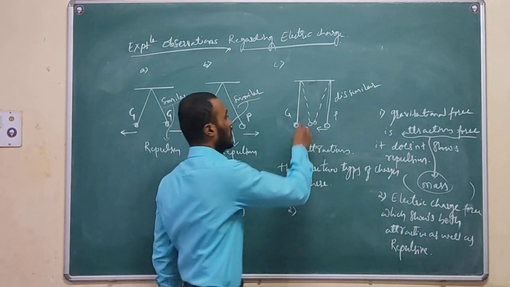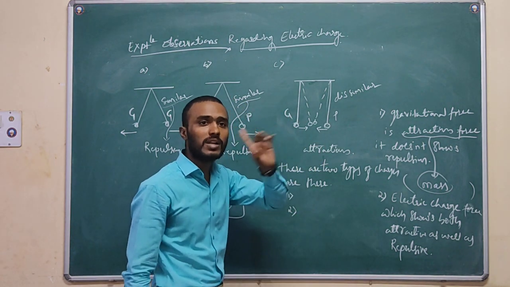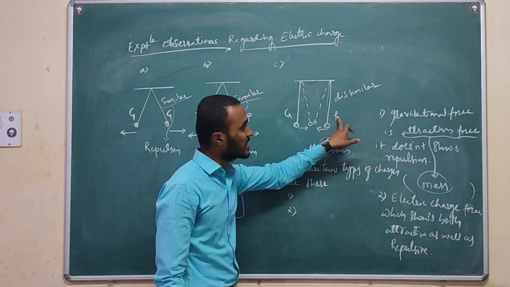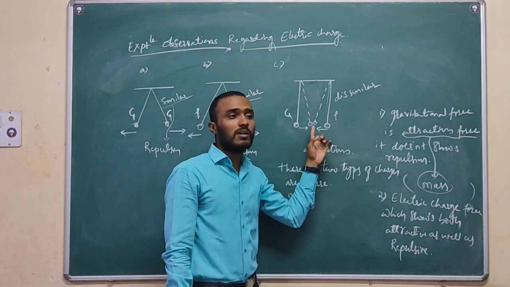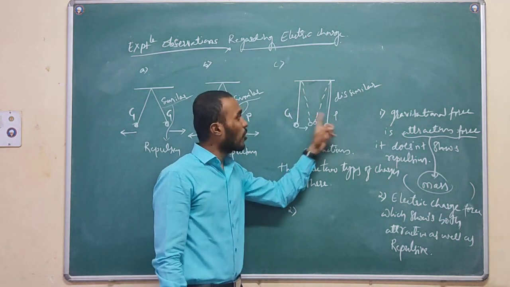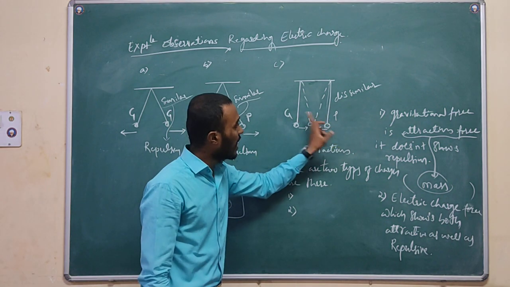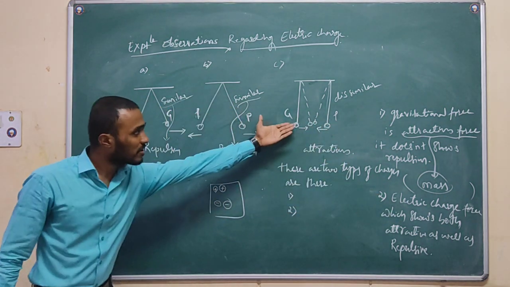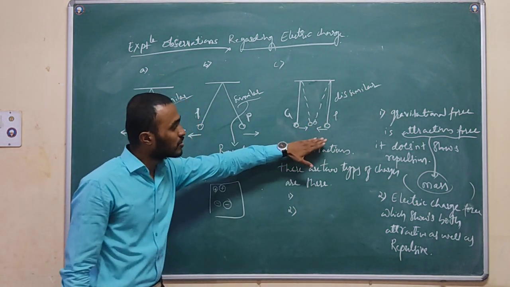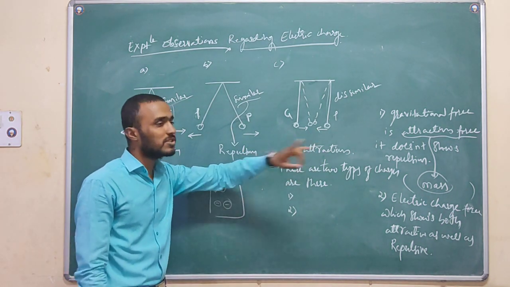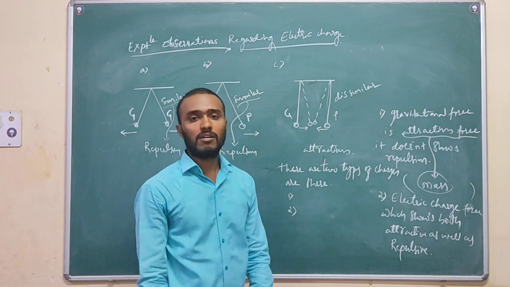But in the third case, what happened? We have taken a glass body having one kind of charge, and a plastic body that may have another kind of charge. Because of this, dissimilar bodies show attraction, meaning both bodies have different charges. If both had the same charges, it should again show repulsive nature only, but it is showing attractive nature. So by this observation I can say that different bodies have different charges.